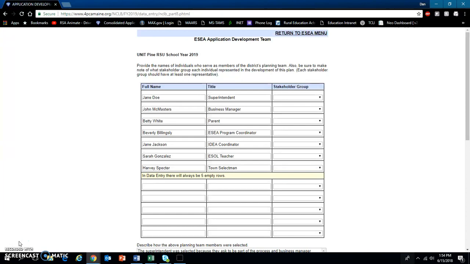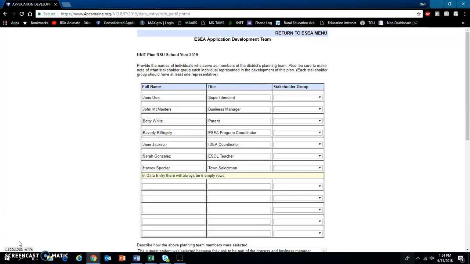The important piece to remember on this page are, number 1, each stakeholder group should have at least one representative listed here. Students are the only exception. There should be at least 5 unique names listed. Remember that one person can be listed for multiple roles, such as teacher and parent. But there should be someone else listed as a parent, so there are at least 5 unique names.